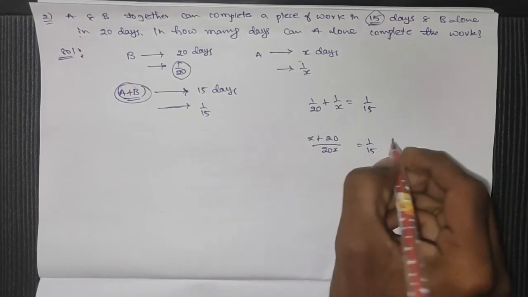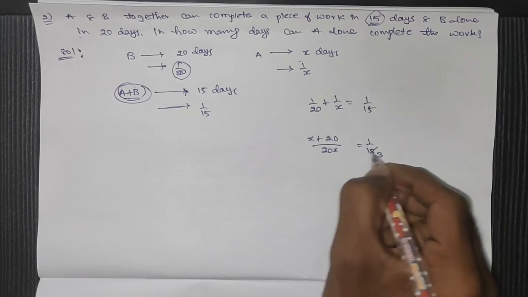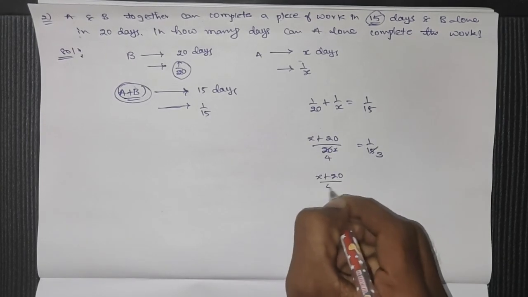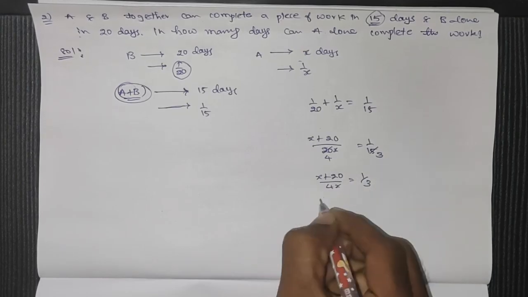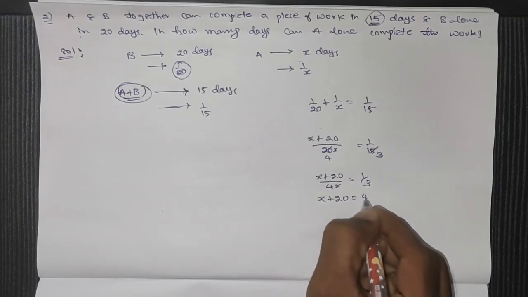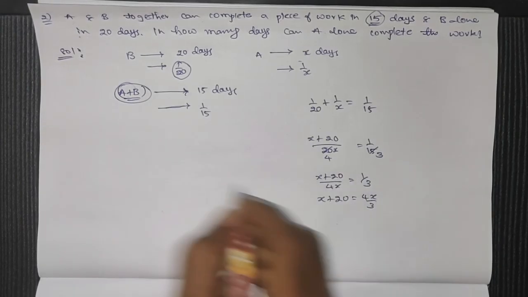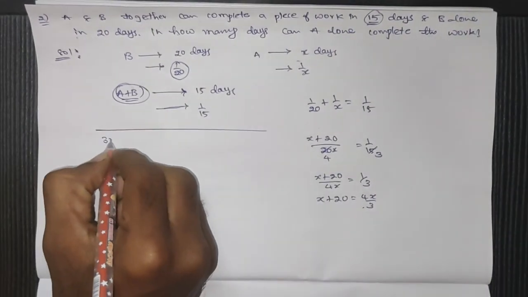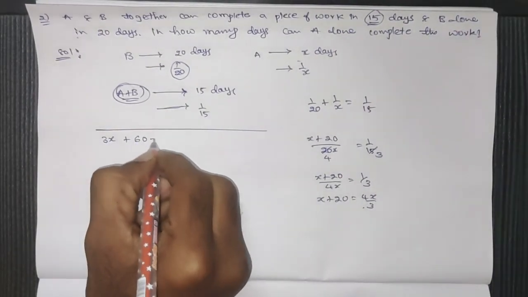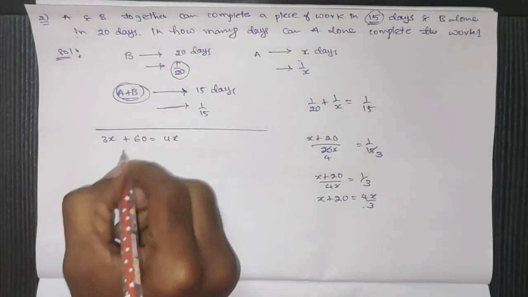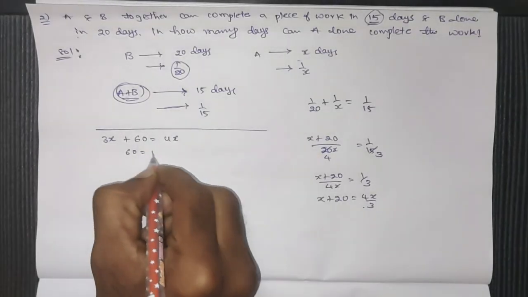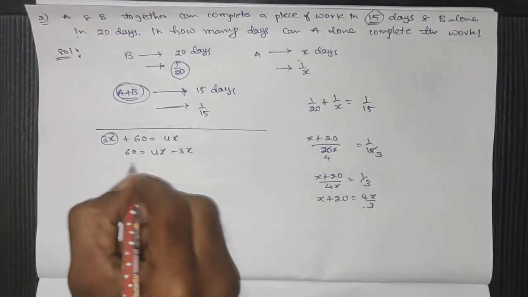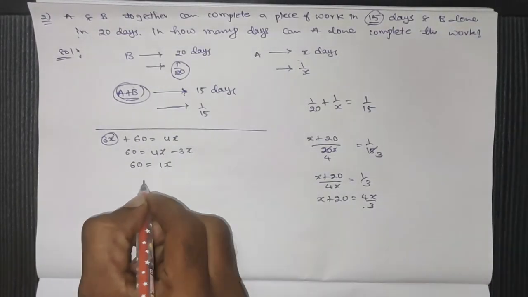So, x plus 20 by 20x is equal to 1 by 15, which gives x plus 20 is equal to 4x by 3. Let's take this 3 to this side. So 3x plus 60 is equal to 4x. Then 60 is equal to 1x. So x is equal to 60.